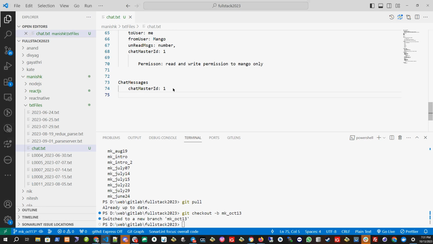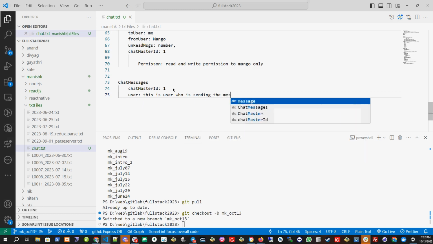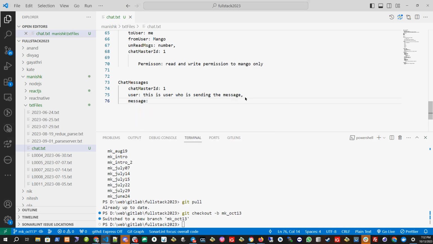Okay, what else do we want? This chat message needs to record who is sending the message, so I will put the user. This is the user who is sending the message. Next will be the message, the real message. So whatever you want to type, let's say good morning or good night. This is the message which he is sending.